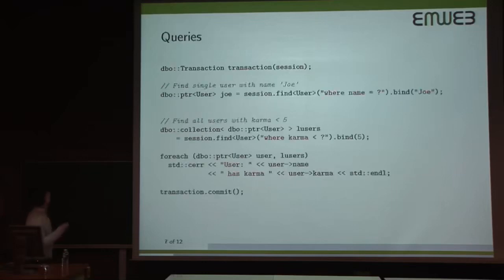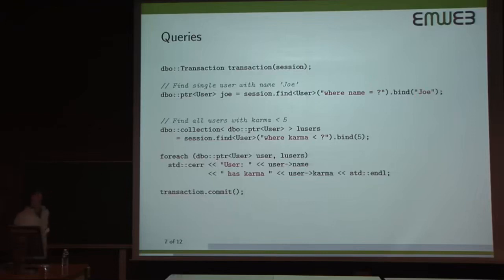Same thing for queries. So again, within a transaction, this is how, for example, we would find a single user with name Joe. From our session, we will use the find method, which is templatized with the class of the objects that we want to retrieve. And here, we can specify the remaining part of the SQL query. Everything after the select from part, you can specify here. And here we say where we want to have a name. Again, we use prepared statements, and we will bind the parameter Joe to this first question mark.